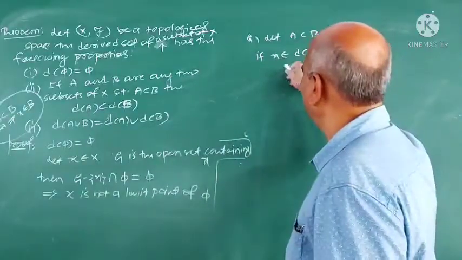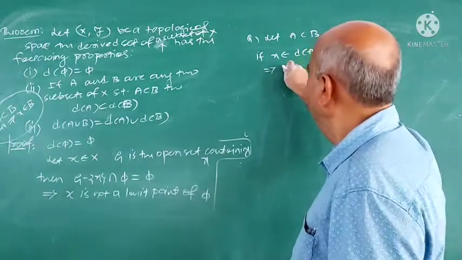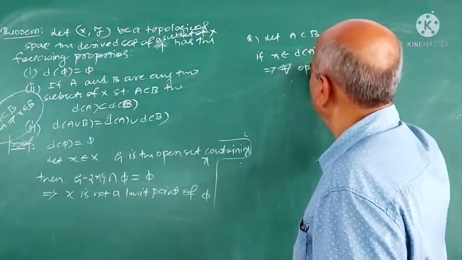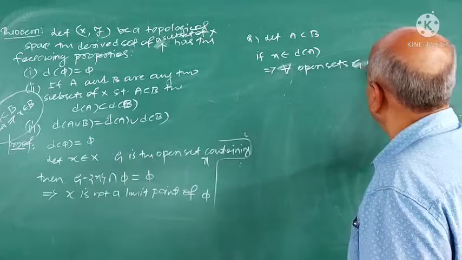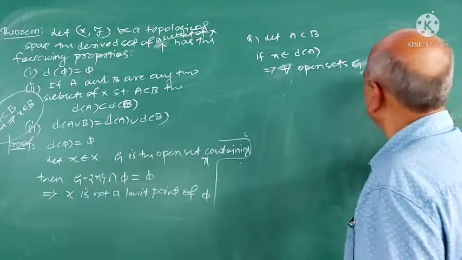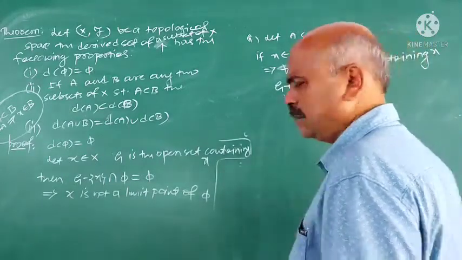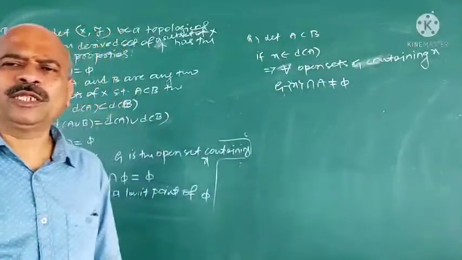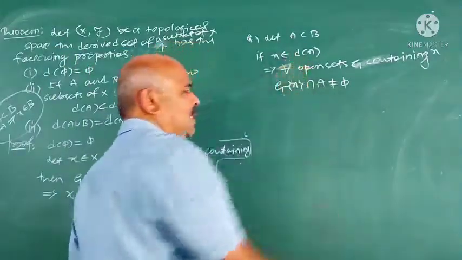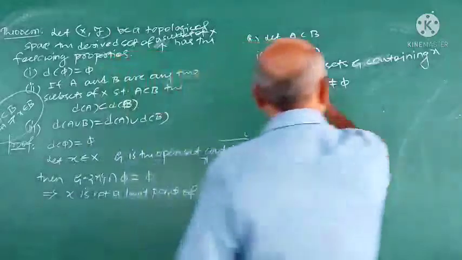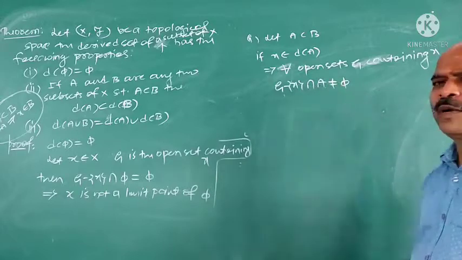Now we take x belongs to D of A. This implies for all open sets G containing x, (G minus x) intersection A is not equal to phi. See the definition of limit point of a set. By definition, x is a limit point of A means for all open sets G containing x, (G minus x) intersection A is not equal to phi.